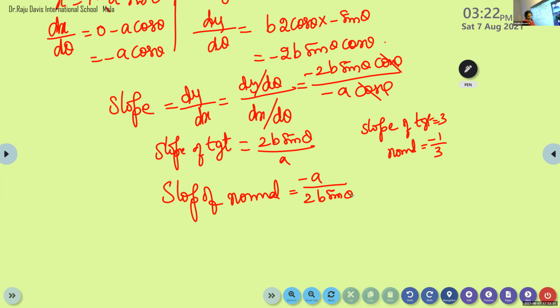Now theta is given. What is the value of theta? Theta is 90. So when we substitute this value, minus 2a by 2b sin 90. Sin 90 is 1.